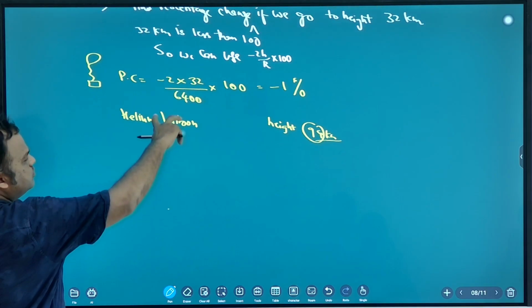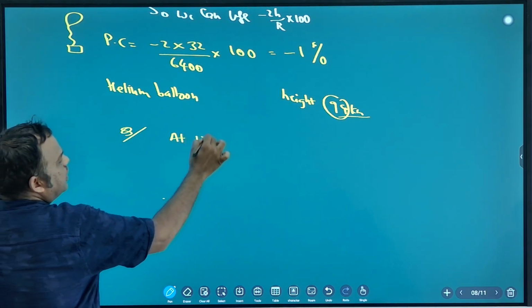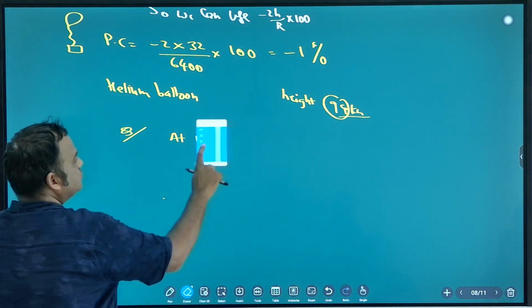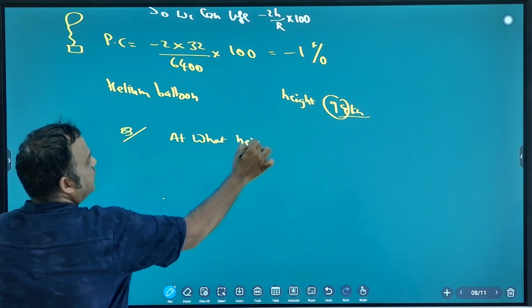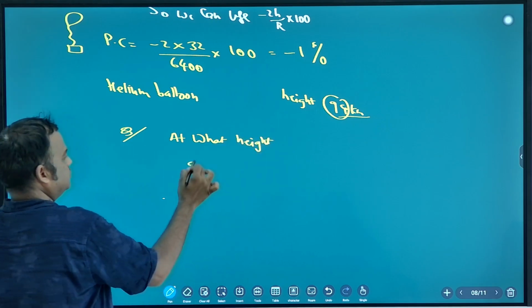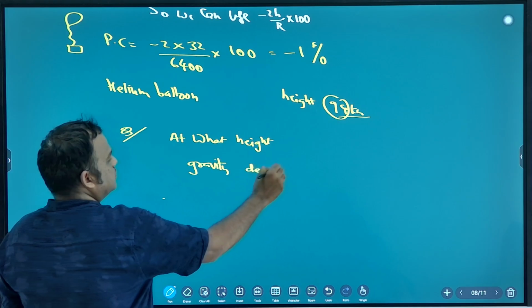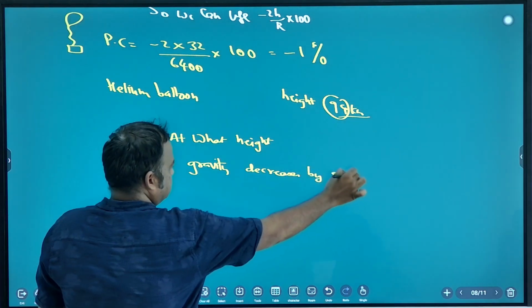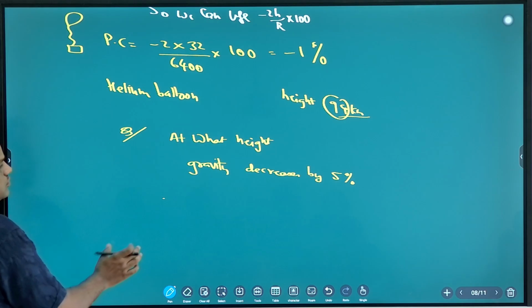Okay, clear? Last question you write. At what height gravity decreases by 5%?